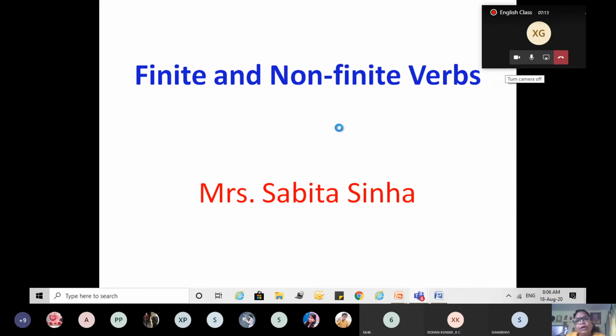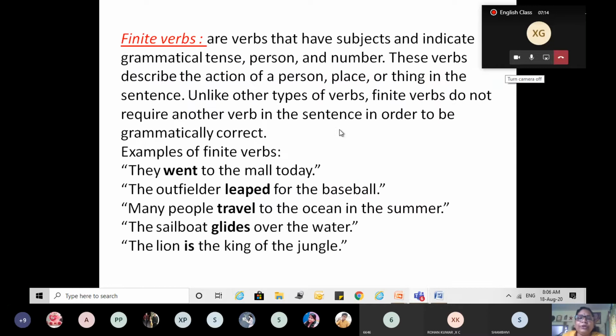Finite we have already seen. We use finite verbs every day, right? And these are the verbs which change with the subject, the subject's number and person. They are used by us all. We all know they change with the singular and plural, and they change with first person, second person and third person. Can you give me some examples?